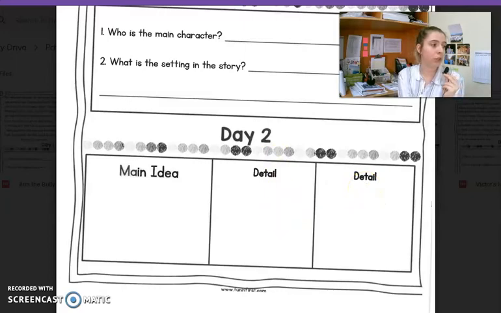I want you to be using your printing rules, so making sure that you are starting your sentences with a capital letter, and that if we are writing somebody's name, like when we're doing the character part, we are putting a capital letter. We're using our finger spaces in between all of our words. We're using our neatest printing. We're writing on the lines, and we're ending our sentences with a full stop.